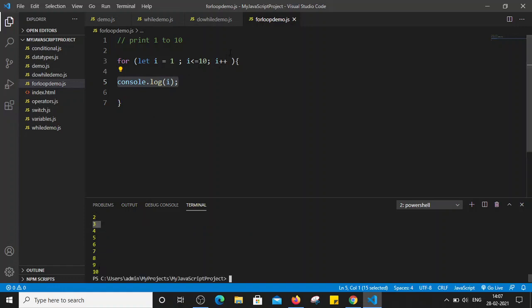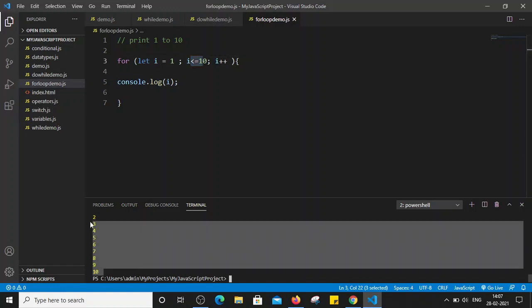Now what happens when i is equal to 10? It prints the value 10, and then increments the value by 1, so 10 becomes 11. It checks whether 11 is less than or equal to 10, which is false. As soon as the condition becomes false, we exit the loop. So it breaks the loop and prints up to 10 only. This is how a for loop basically works.